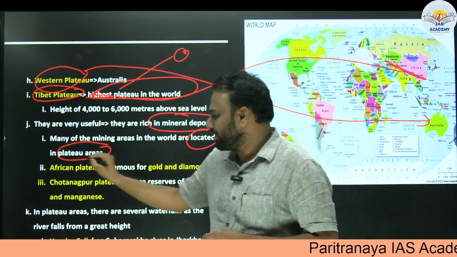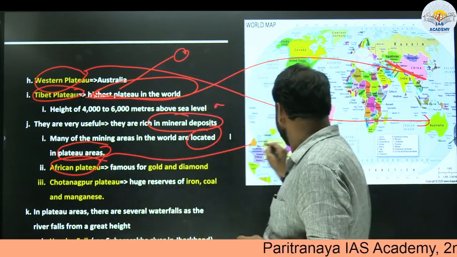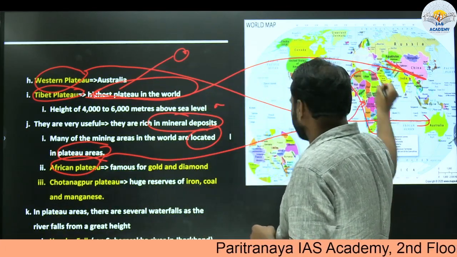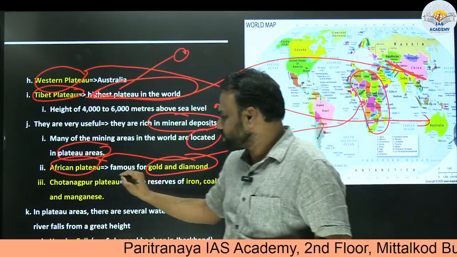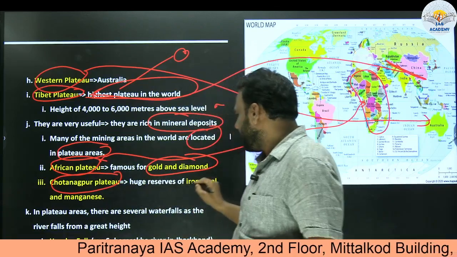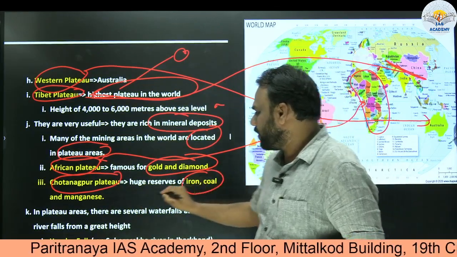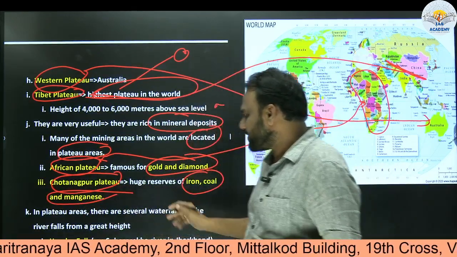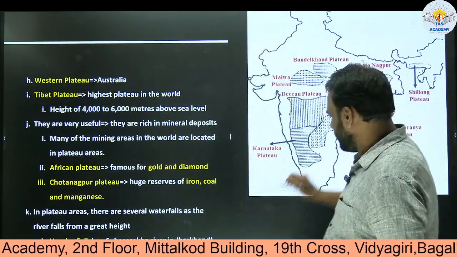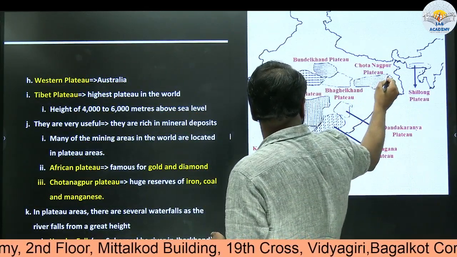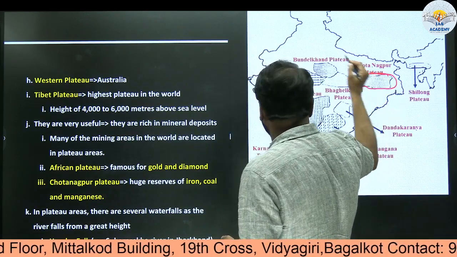Example of the African Plateau: this is rich in gold and diamond. Similarly, if you look at the Chota Nagpur Plateau of India, it has huge reserves of iron, coal and manganese. So where is this Chota Nagpur Plateau present? In India, here we'll find Chota Nagpur Plateau.